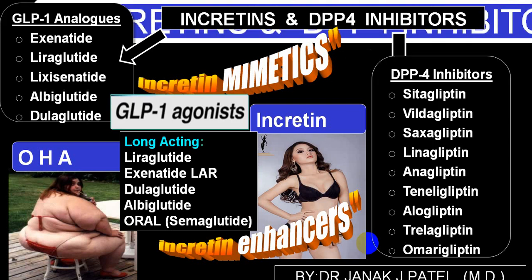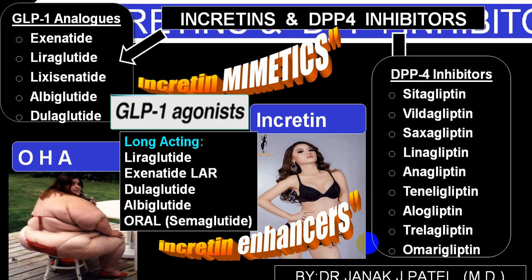So we have got a number of drugs which are available as GLP-1 agonists, or we call GLP analogs, like exenatide, liraglutide, lixisenatide, albiglutide, dulaglutide, etc. Some of those are short acting, some are longer acting.